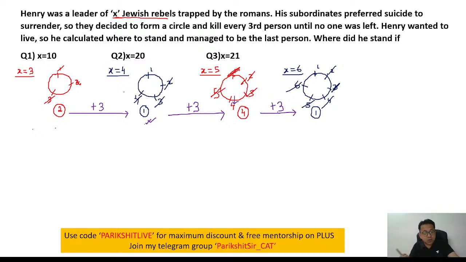But the problem is we only have 6 people in the diagram. So what do we do? 7 cannot be the answer. So 7 will be same as number 1. How do you know? After you complete a circle, the 7th person will become the first person.